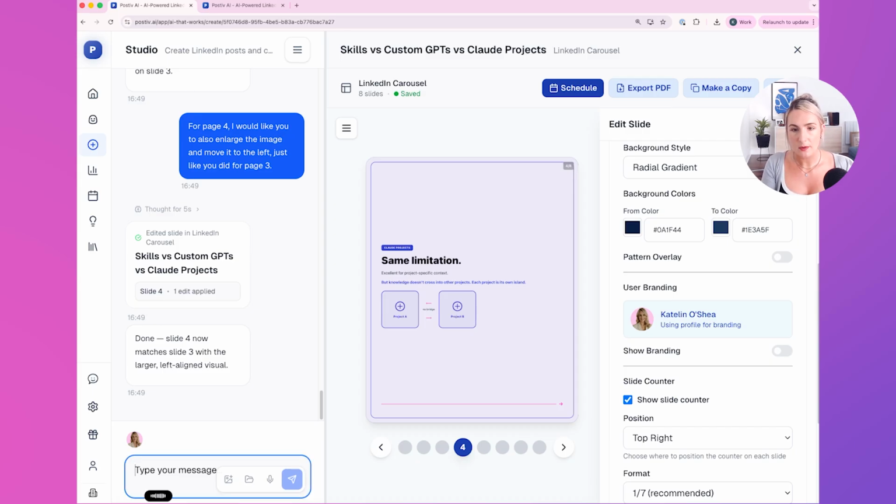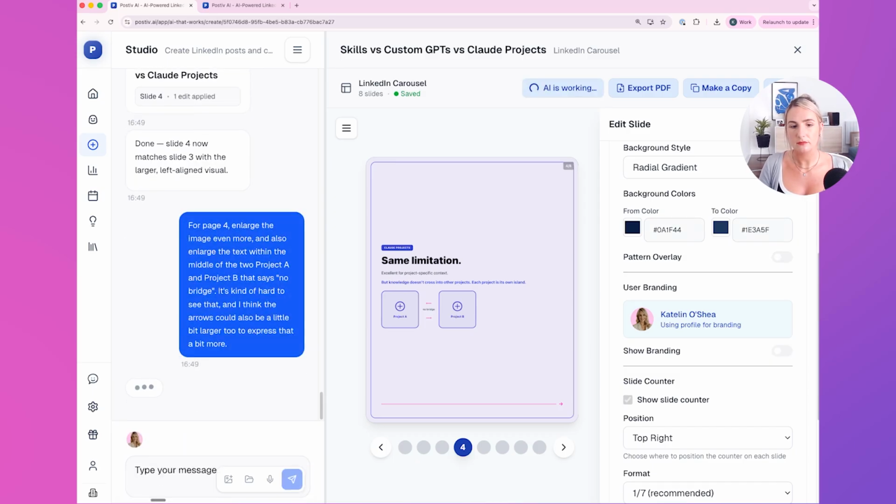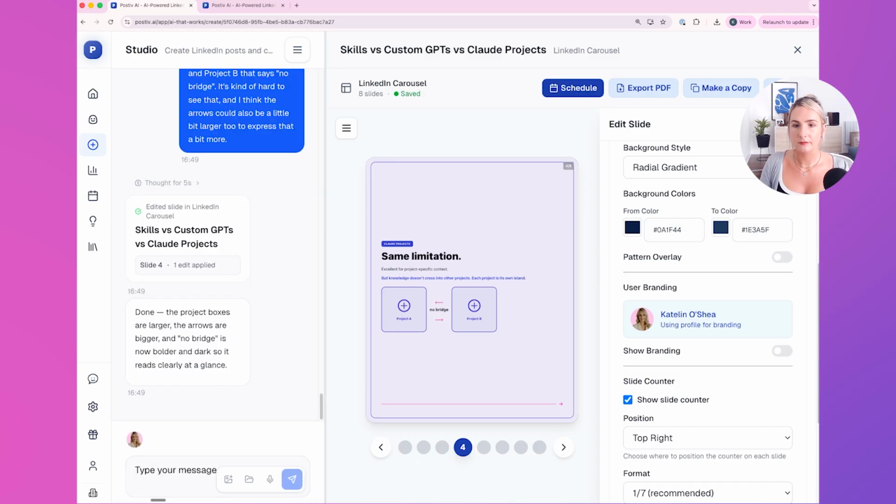For page 4, enlarge the image even more and also enlarge the text within the middle of the 2, project A and project B, that says no bridge. It's kind of hard to see that, and I think the arrows could also be a little bit larger too to express that a bit more. That's much better. Yeah, very happy with that.